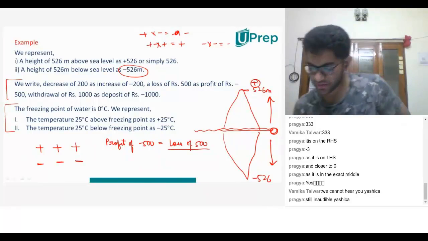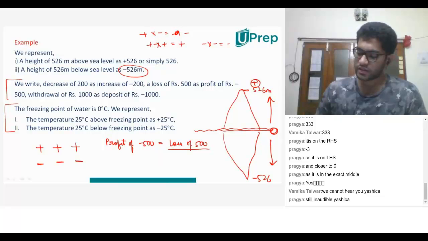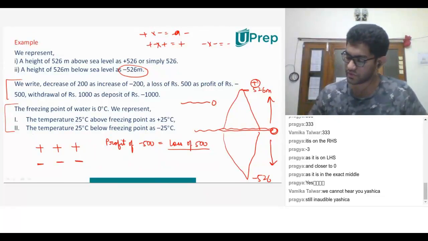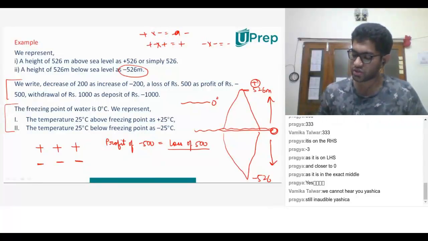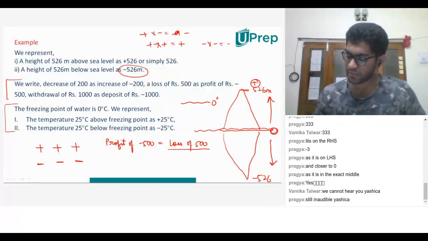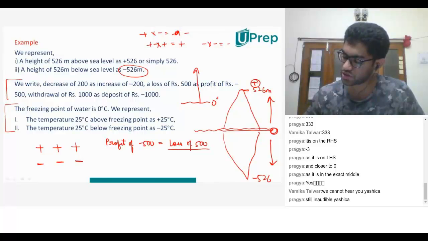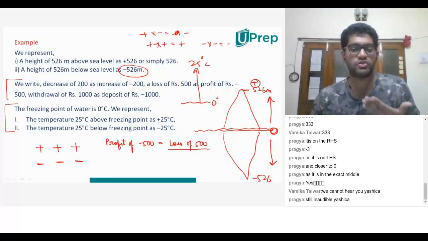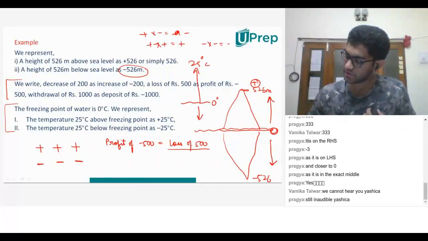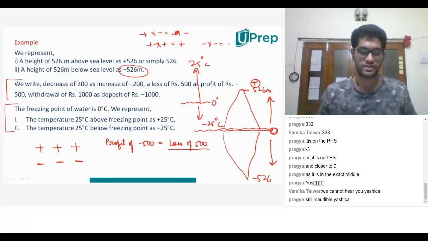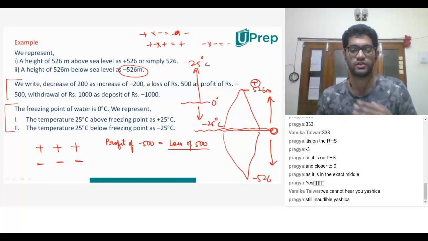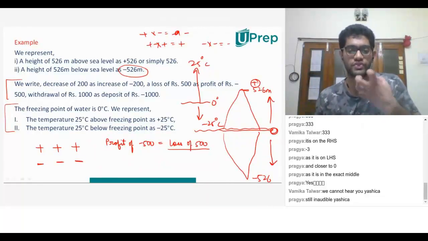Okay, guys, the third example says that the freezing point of water is 0. Again, we're imagining the scale as 0 degrees. He says the temperature of 25 degrees above freezing point, that is, he's going up. So that is 25 degrees. The temperature of 25 degrees below freezing point means it's getting colder. That is under it. That is minus 25 degrees Celsius. That's what he's trying to say. He's saying that minus 25 degrees Celsius is colder than 0 degrees.